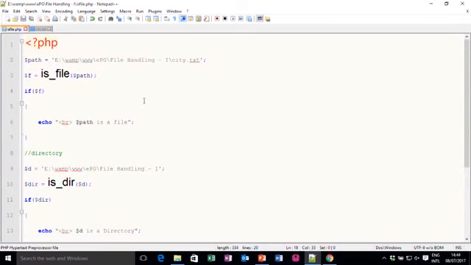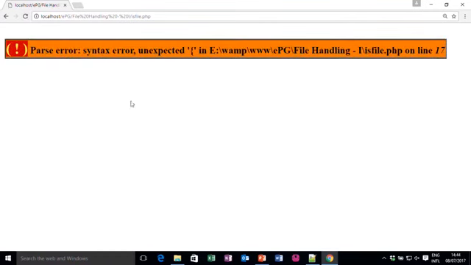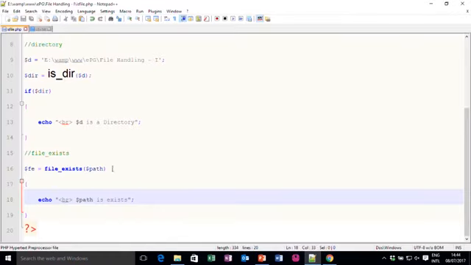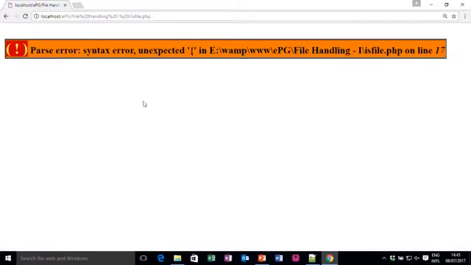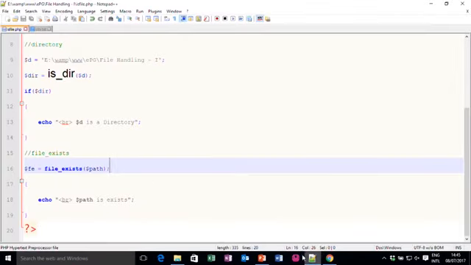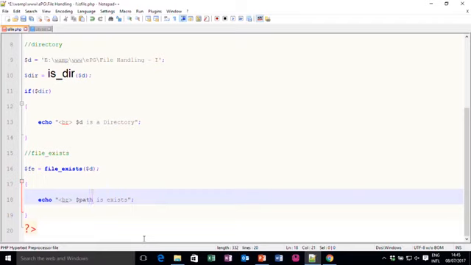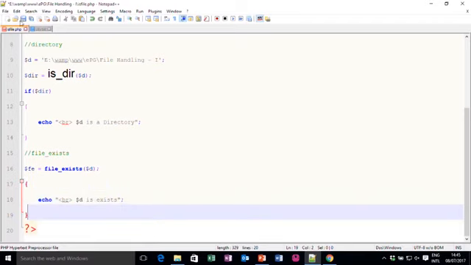$path is our file name, right. Let me show you. Okay, there is a little error on line 17, I have to put a semicolon here because it returns a boolean value. So, now if I run it, it says it exists. Same way, if I put $d instead of $path, it will also work, that $d exists, because it checks for either a file or a directory.